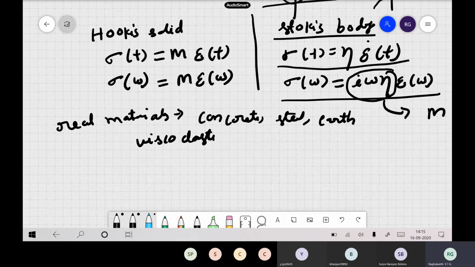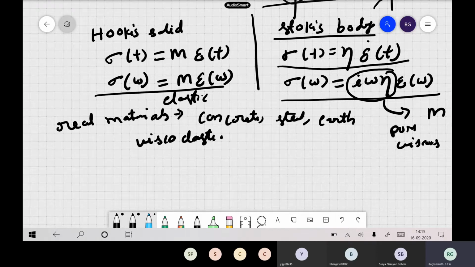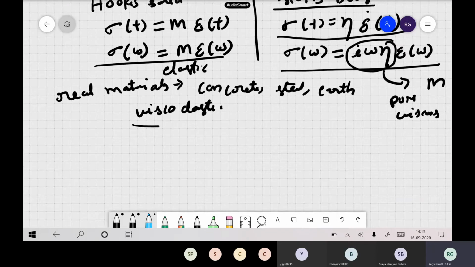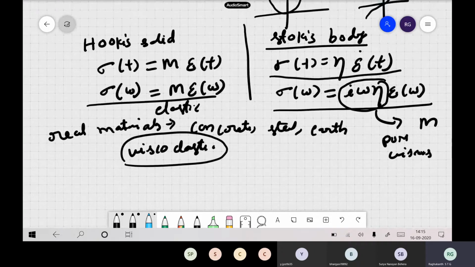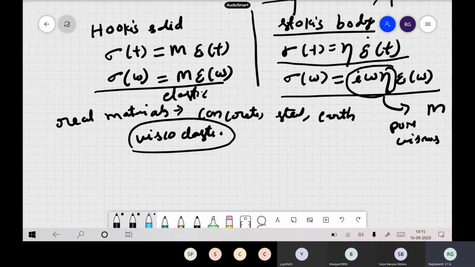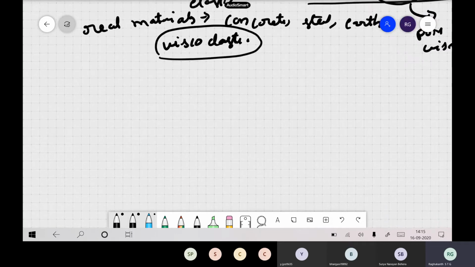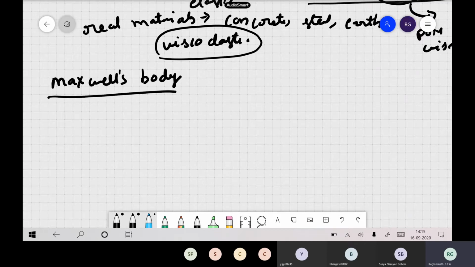The Hooke's solid is purely elastic, and the Stokes body is purely viscous. But in reality all the materials are viscoelastic, which means they have a viscous component and also an elastic component. If I want both components, elasticity should be there and viscosity also should be there. Then last class we defined Maxwell's body, how you can get both the features. We have already defined it last class, so I will not go into all those things here.